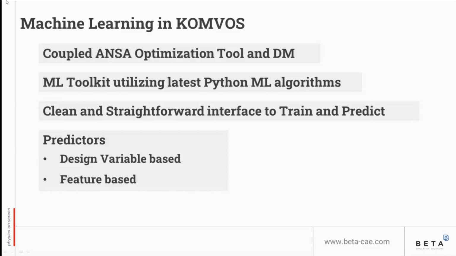Finally, one more important aspect that was developed was incremental learning methods that have been implemented in our software that allow for addition of new training data to the existing predictors at a lower computational cost than it would take to retrain new predictors from scratch. Okay, so this was the summary.